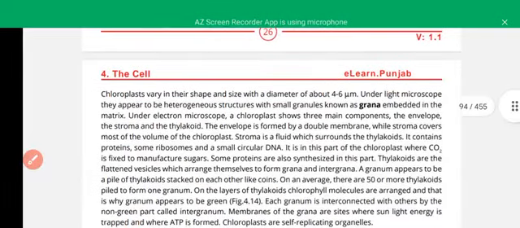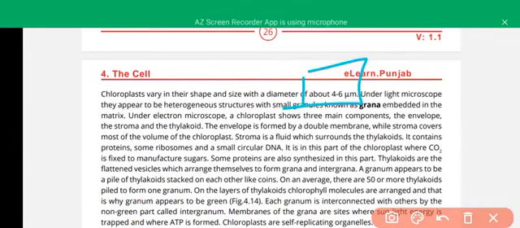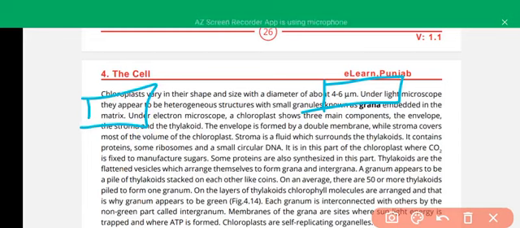Chloroplasts vary in size and shape, with a size of 4 to 6 micrometers. They are important structures under the light microscope. They are composed of structures like grana embedded in the matrix. Grana and matrix are the two important structures seen under light microscopes or electron microscopes.